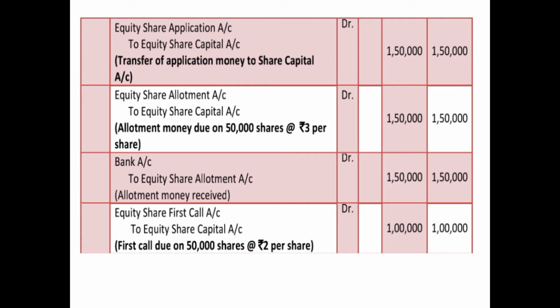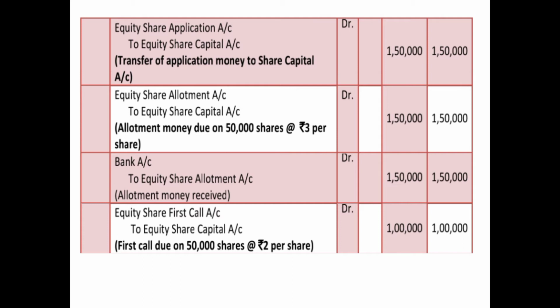Then this company has also made the first call. So in case of first call also, the first entry will be for the due, and at the time of first call the company is calling 2 rupees. So 2 rupees on 50,000 shares makes 1 lakh. So the due entry will be equity share first call account debited to equity share capital account with 1 lakh each.